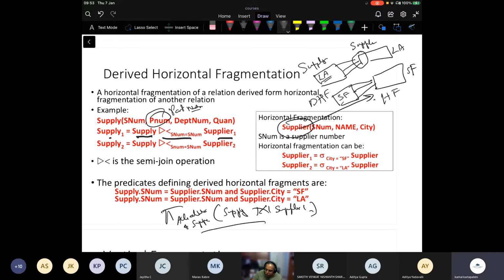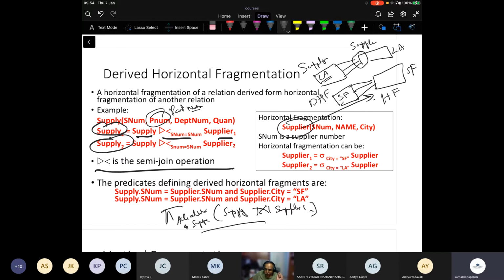That is what semi-join means. So you give me all the rows of supply which will join with supplier one, and all the rows of supply which will join with supplier two. That is what this semi-join operation will do. And you get supply one and supply two. So these are derived horizontal fragments, right? So any question on derived horizontal fragments?